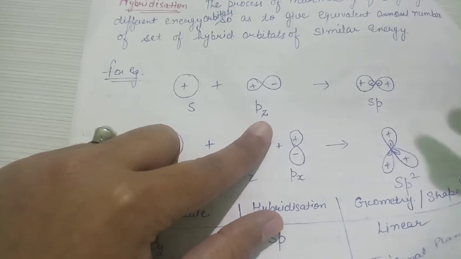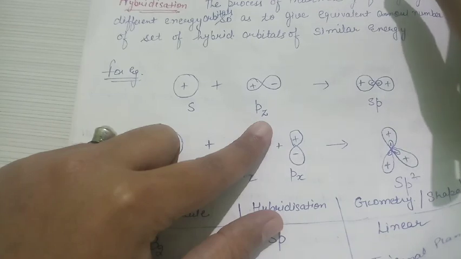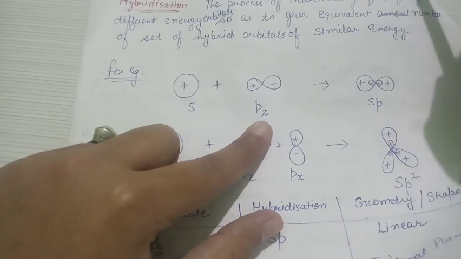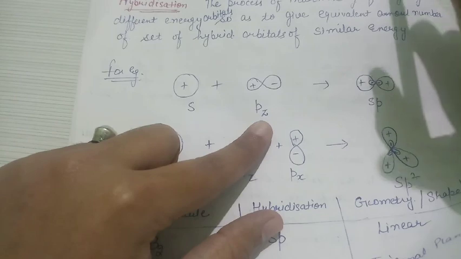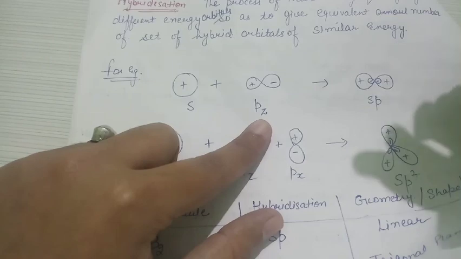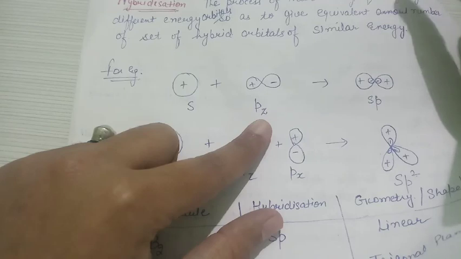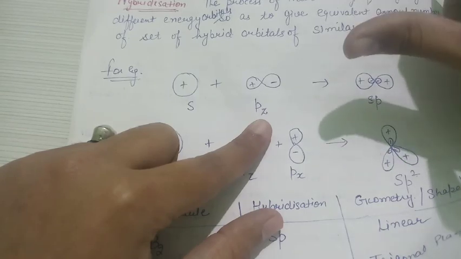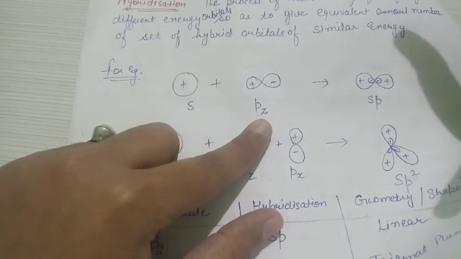For example, if I am making the molecule of PCl5, and I deny the theory of hybridization, what will happen? As we know, PCl5 has sp3d hybridization. If PCl5 does not undergo hybridization before giving a geometry to the molecule, what will it look like? One Cl forms a bond with the s orbital of phosphorus, three chlorines form bonds with the three p orbitals of phosphorus, and one forms a bond with the d orbital of phosphorus.